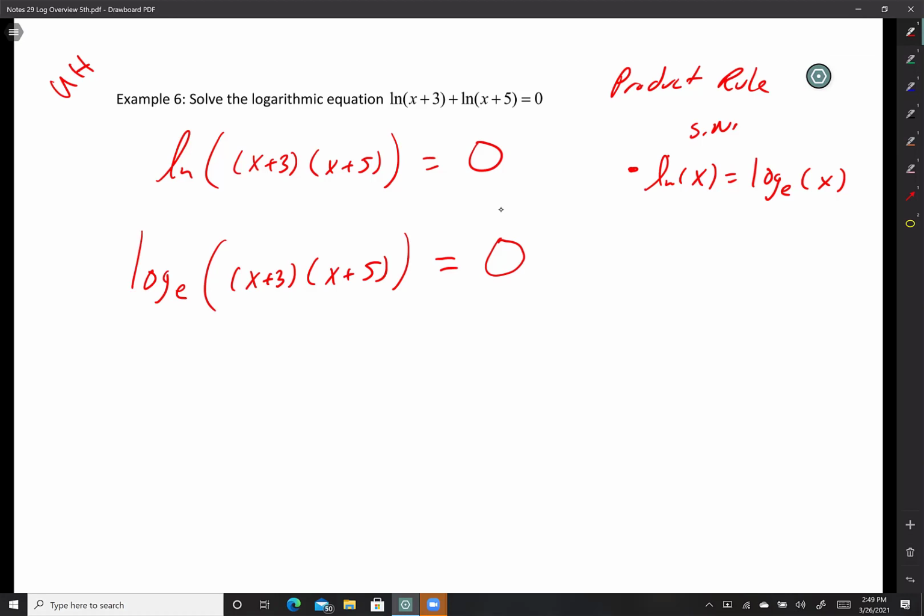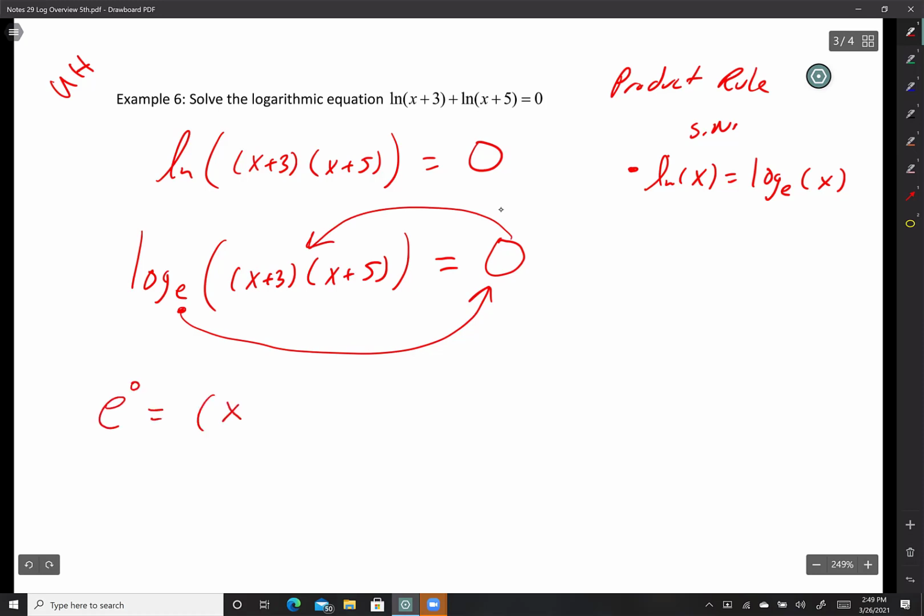Now, in case you're wondering, why did you do that? The reason why I did that, guys, is because the whole idea is I want to be able to translate this into an exponential so I can solve for x. Are we cool? You'll see what I mean right now. So, make this into an exponential. e to the 0 equals that expression. Oh, okay, now I get it.